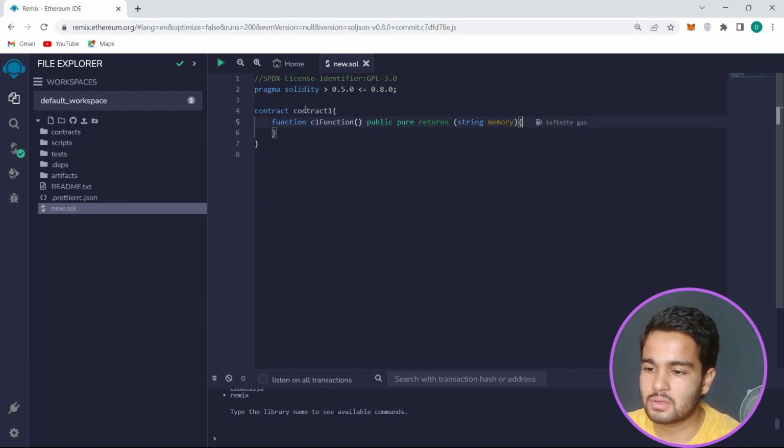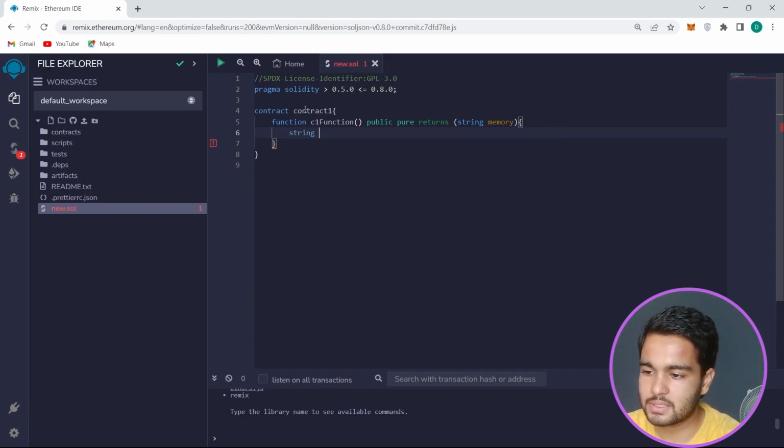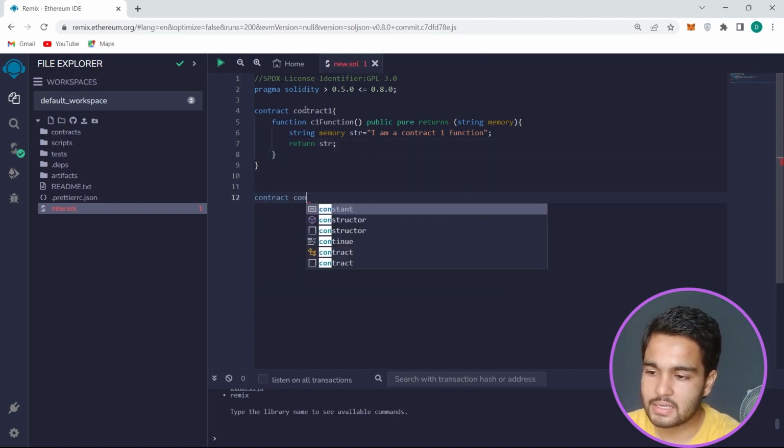Now it would return string memory str is equal to I am a contract one function. Okay, and let me return it. Return str.